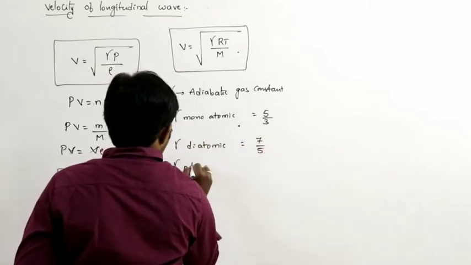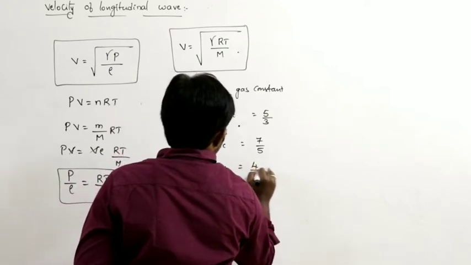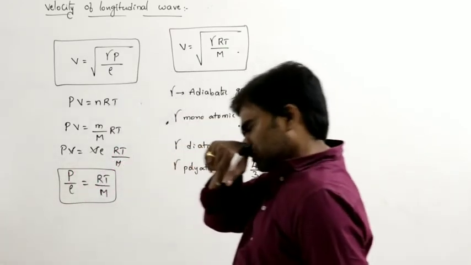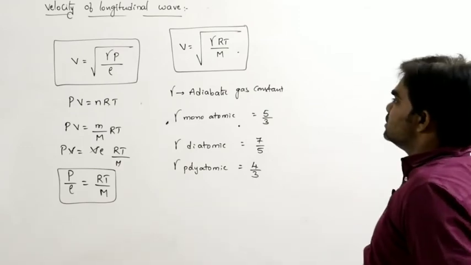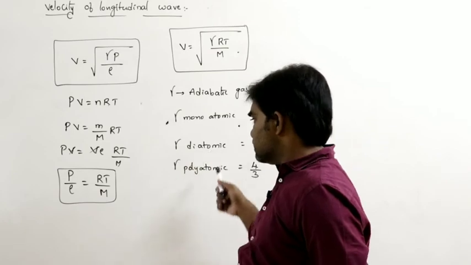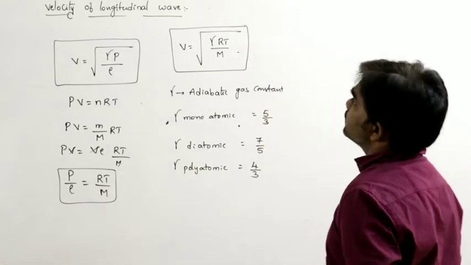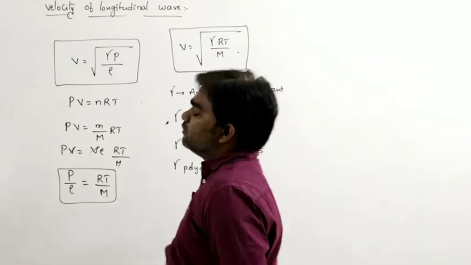Gamma for polyatomic gas is equal to 4 by 3. You know these adiabatic gas constant values for monoatomic, diatomic and polyatomic gases from thermodynamics. So this is the exact value of the velocity of the longitudinal wave.